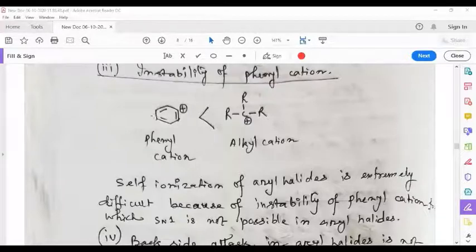In the case of aryl halides, the similar carbocation intermediate, that is phenyl cation, is much less stable than alkyl cation. Since this phenyl cation is much less stable, we cannot expect a similar SN1 type of reaction in the case of aryl halides.